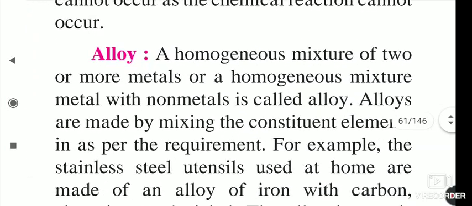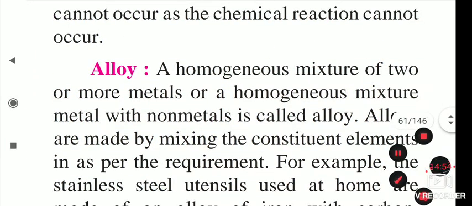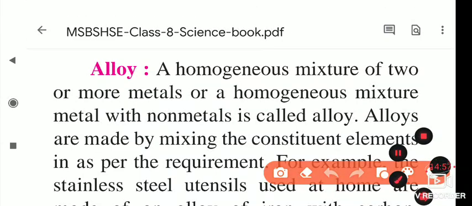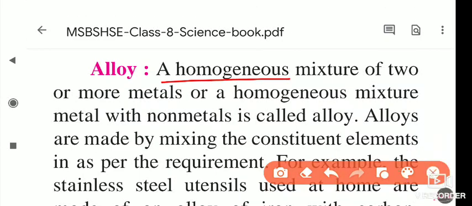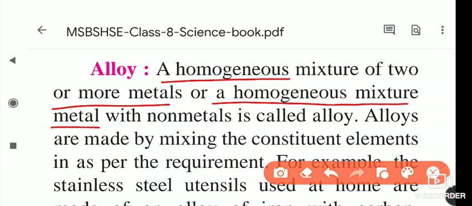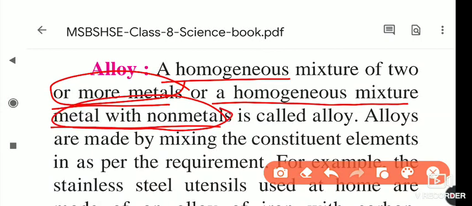Next it is the alloy. What is an alloy? A homogeneous mixture of two or more metals, or a homogeneous mixture of metals and non-metals, is called an alloy. Metals are added to the metal inside, two or more metals, otherwise metals and non-metals. If they come together, that homogeneous mixture is not heterogeneous. Homogeneous mixture means we cannot separate the substances. This is called an alloy.